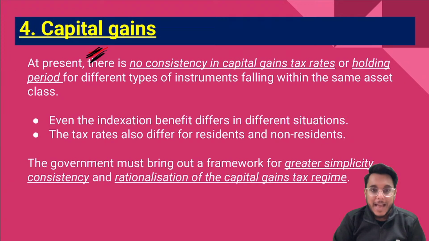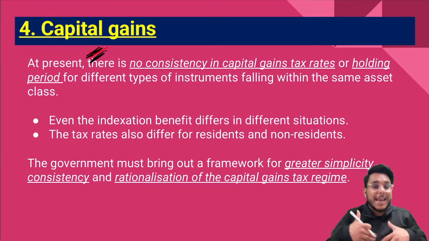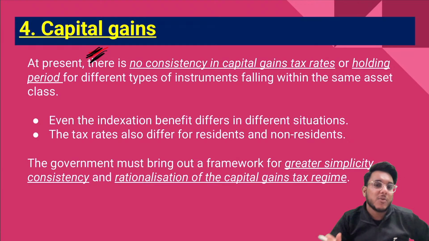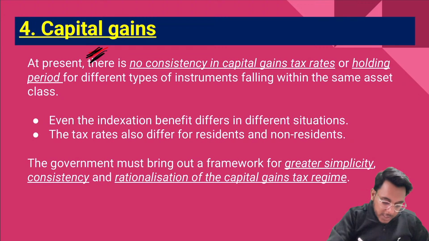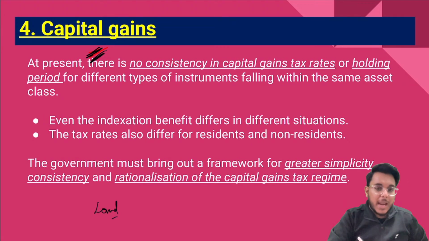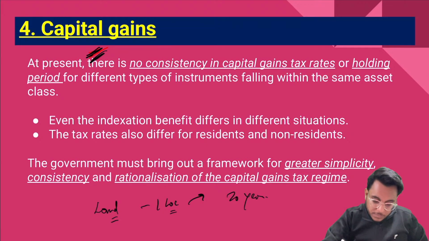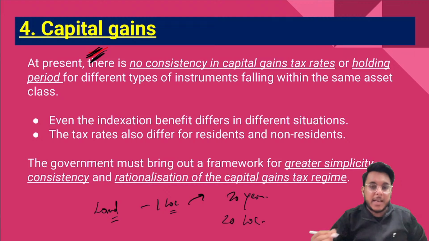Capital gain is a tax that is applicable when there is some kind of a gain in your asset. Let me give you an example. Suppose, guys, you bought a land for 1 lakh, and 20 years later, you sold that particular land, let's say, for 20 lakh rupees.